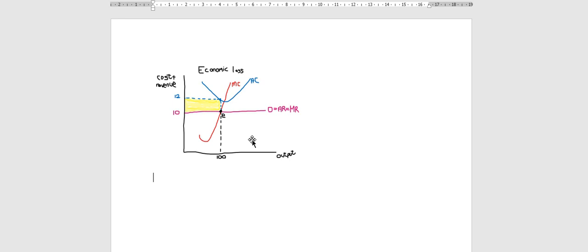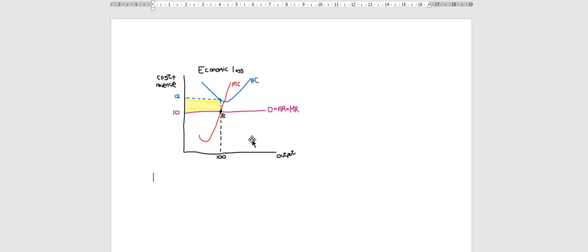Okay, very important. What they're going to ask you is to calculate the total economic loss. Now, with any calculation, remember, we have to show our calculations. If you don't show your calculations, even if your answer is correct, you get 1 out of 4.